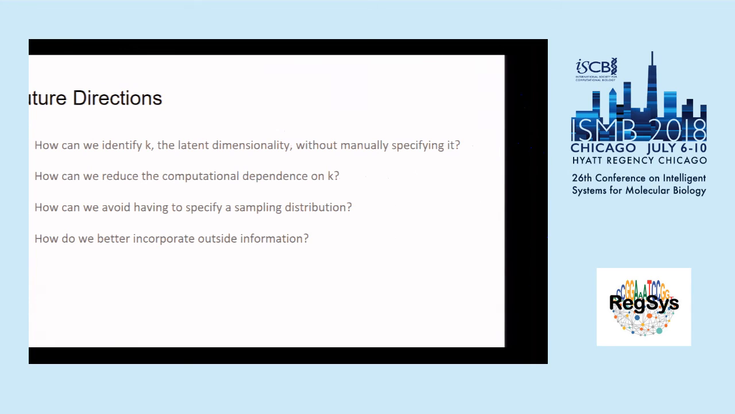And we also want to incorporate outside information, both more and different kinds of information, and incorporate it in a better way. We might want to move to incorporating literature information or information from databases of bulk RNA-seq experiments.